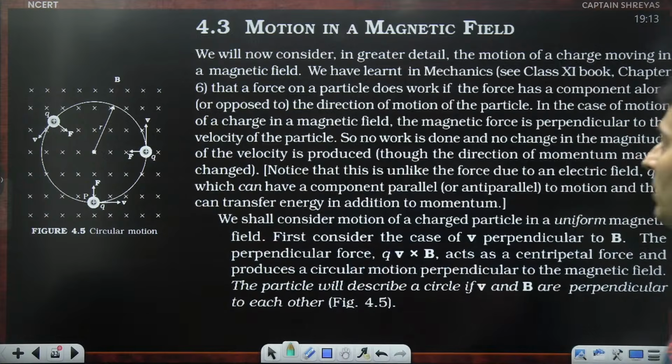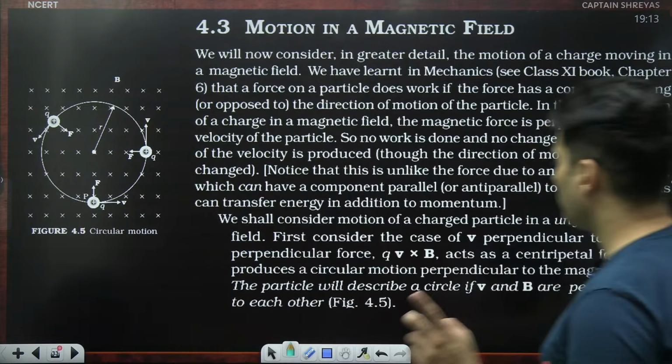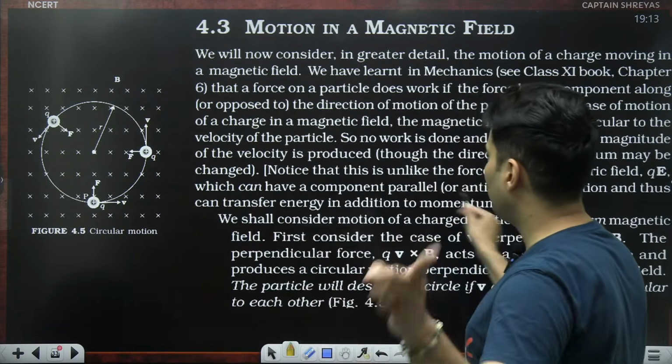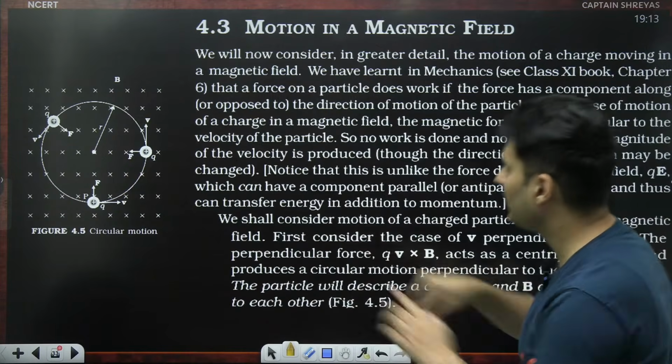Here they talk about how we consider in great detail the motion of charge in a magnetic field. We have learned the mechanics of a charged particle in circular motion, where work done is not changing the magnitude of the velocity produced. By the way, this part I have already done in the starting of the lecture.